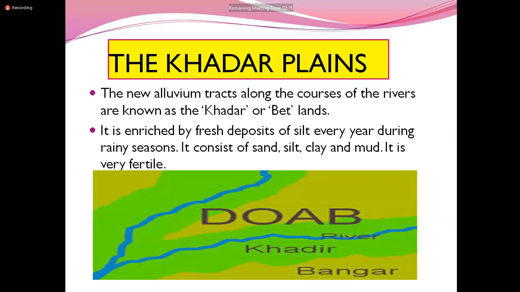Since it is near the river, fresh deposits from floods are available every year, that means after the rainy season. It consists of sand, silt, clay, and mud, because of the river. Because of all this, the place is very fertile.